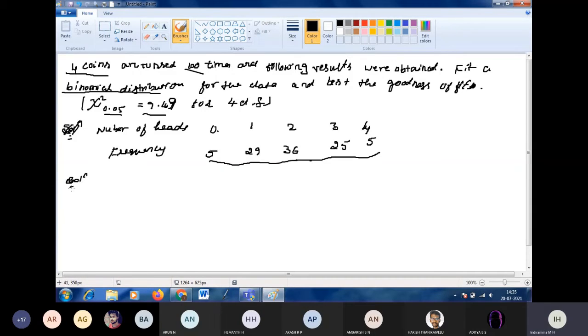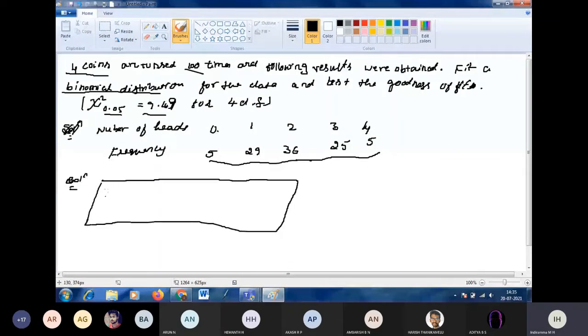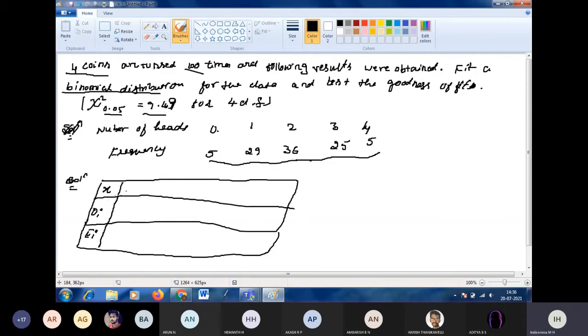Solution. First I will write the table consisting of x, the observed value, and the expected value, which we should find. The observed values and the x values are given: x is 0, 1, 2, 3, 4, and the observed values are 5, 29, 36, 25 and 5. To find the expected value, we should use the binomial distribution.